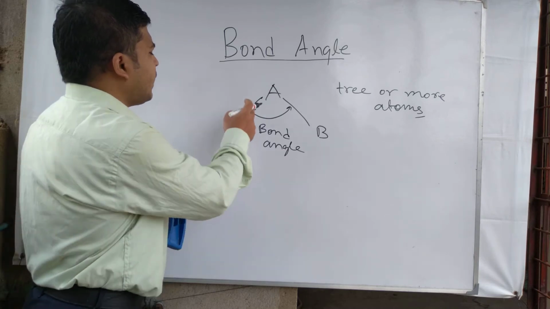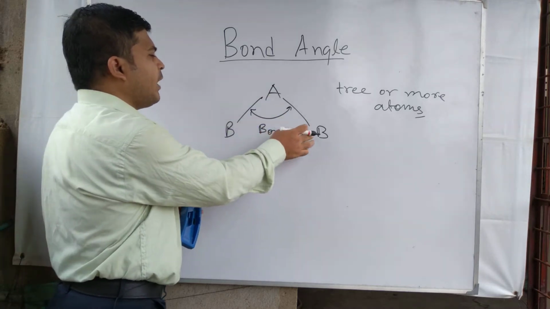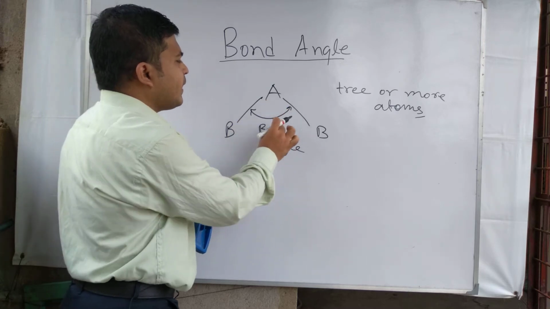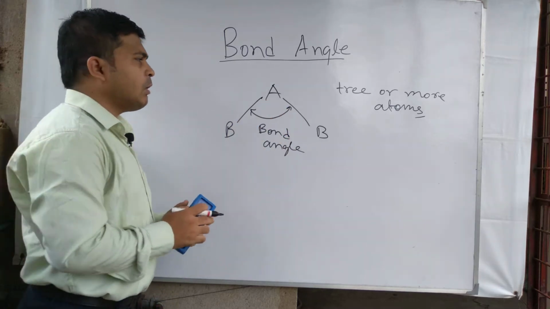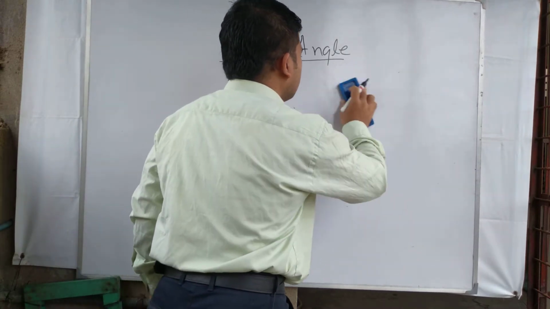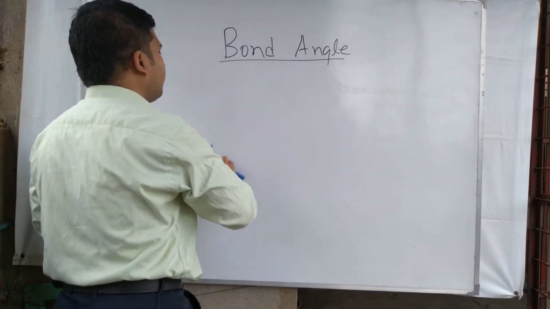Here you are seeing that between the two bonds AB and AB, an angle is formed. It is called bond angle. But in the definition of bond angle, we use the term average.